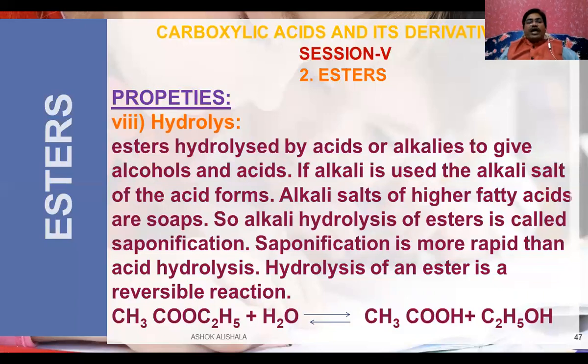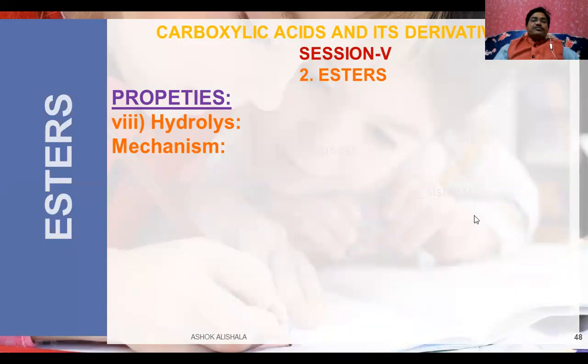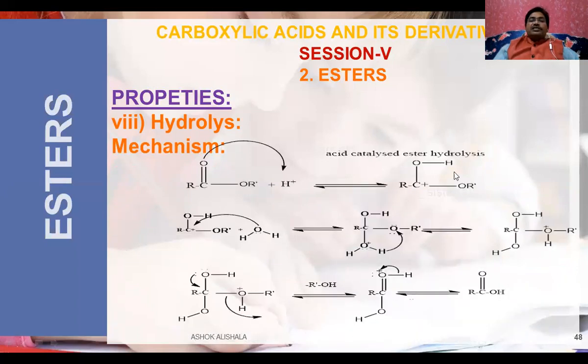Saponification is more rapid than the acid hydrolysis. Hydrolysis of an ester is a reversible reaction. Esterification and hydrolysis are both reversible. And see, when ethyl acetate is hydrolyzed in the presence of an acid or a base, we will get acetic acid and ethyl alcohol. Let us see the mechanism. This is the acid catalyzed ester hydrolysis mechanism.